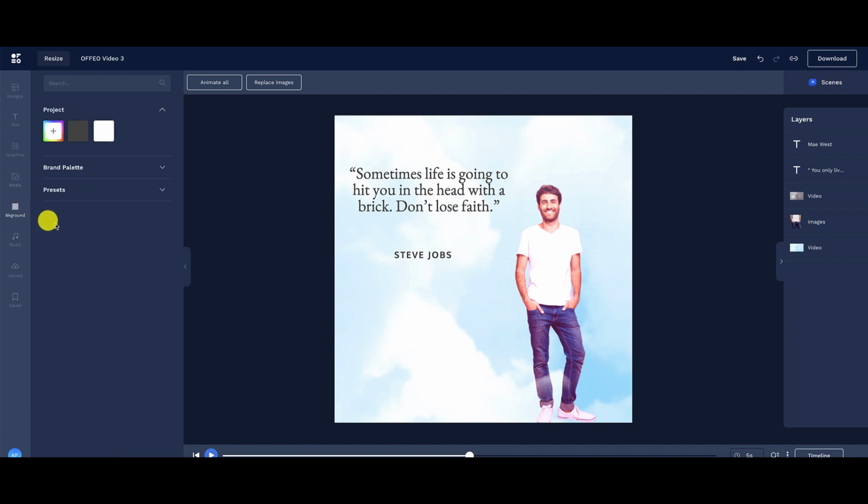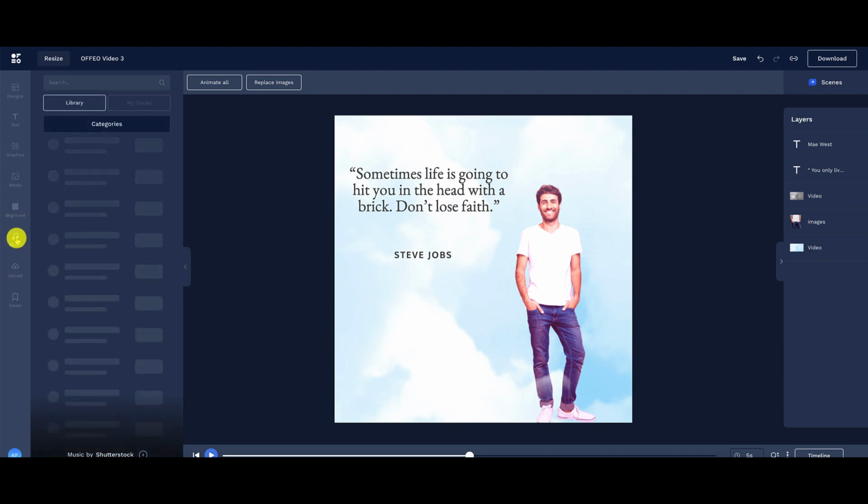When it comes to backgrounds, again, you can use this brand palette. So if you have specific colors that you have chosen, then OFFEO can pull those colors in and make the adjustments for you. Or you can choose different kinds of colors. You can see the colors that are involved in this particular project right now.